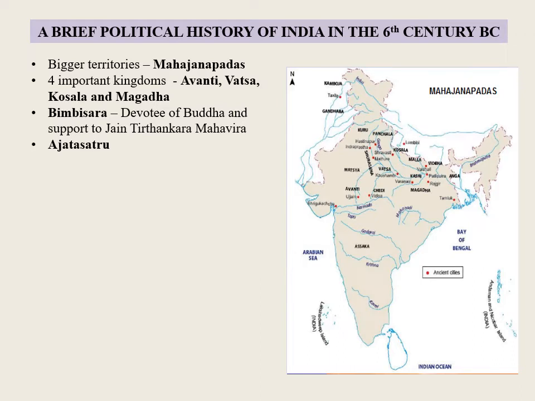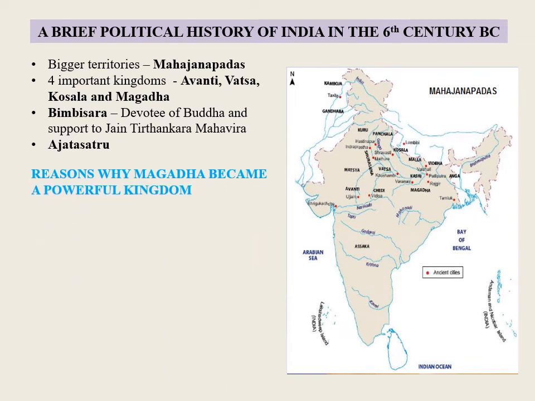From about 542 BC up to 492 BC, Bimbisara ruled over Magadha, who was a great devotee of Buddha, and he gave much support to Jain Tirthankara Mahavira. Ajatasattu was the son of Bimbisara, who ruled Magadha between 492 BC to 460 BC. Reasons why Magadha became a powerful kingdom.